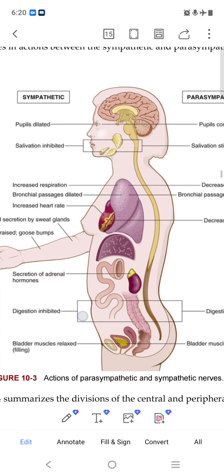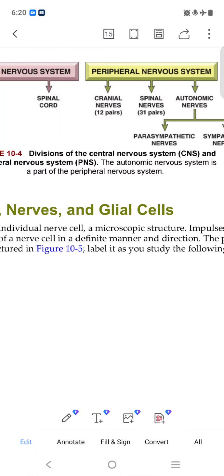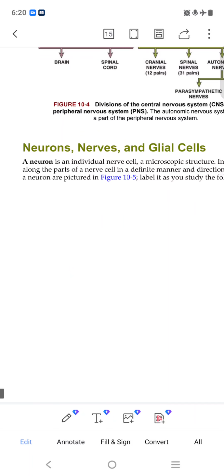Sympathetic, parasympathetic. It is the autonomic nervous system. Sympathetic, parasympathetic, it will happen automatically. Okay, we can't control either of these.